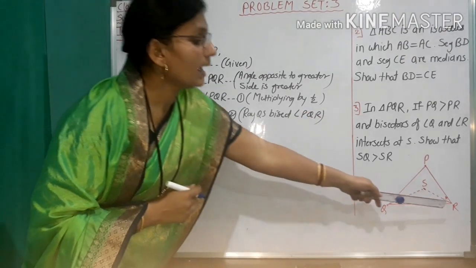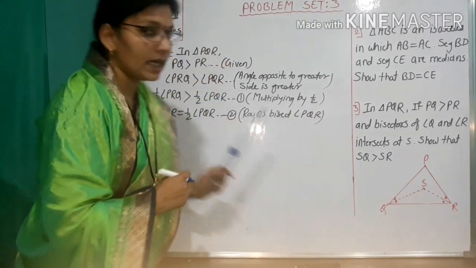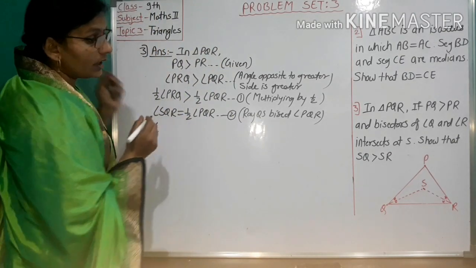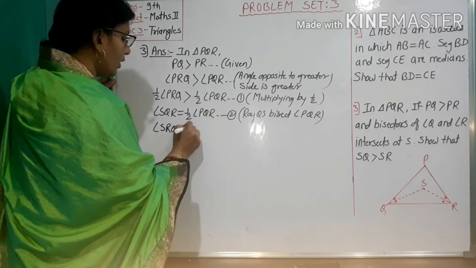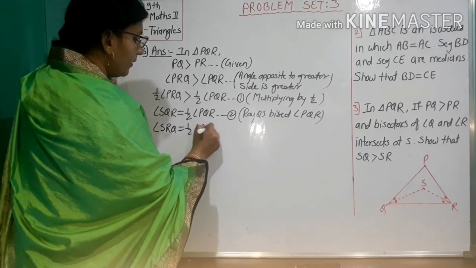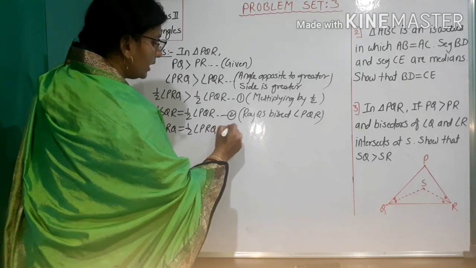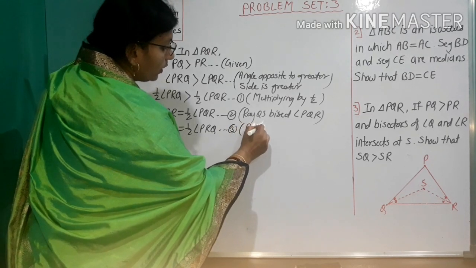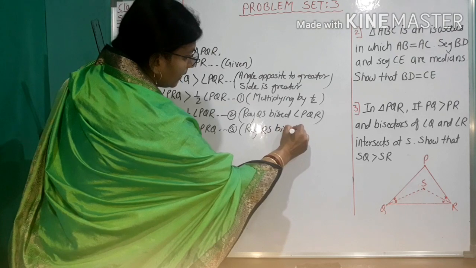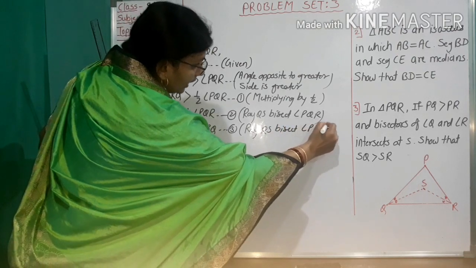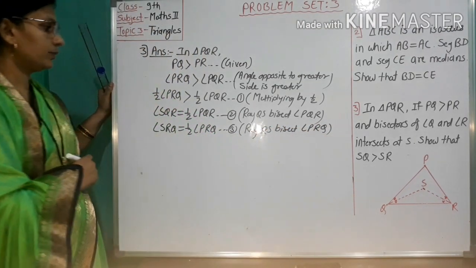Also ray RS bisects angle PRQ. So angle SRQ equals half of angle PRQ. Number 3. Here also ray RS bisects angle PRQ.